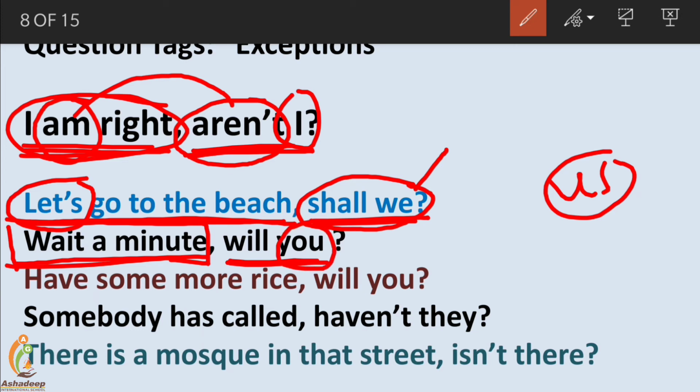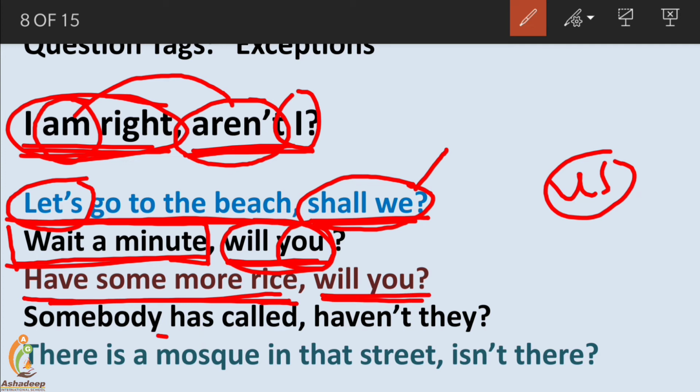An imperative sentence always has will you, in affirmative. We will discuss this in detail, but these are exceptions, they do not follow the rules. Have some more rice, it's imperative, an instruction, order or request to someone. Have some more rice, will you?